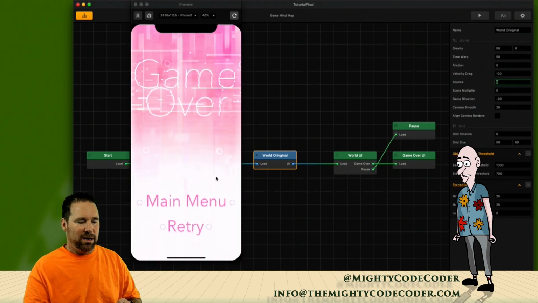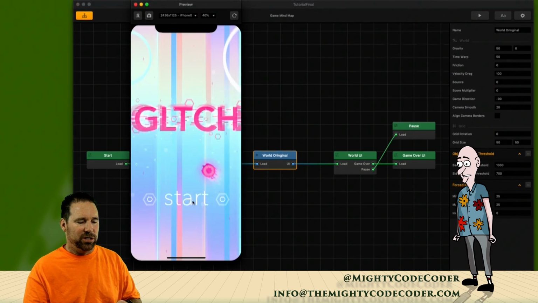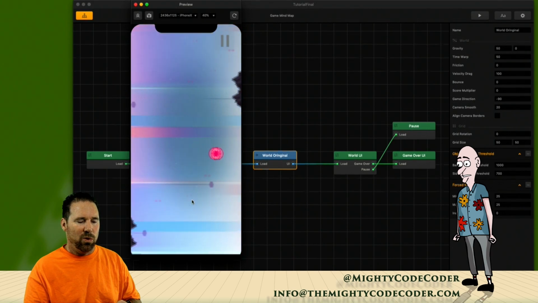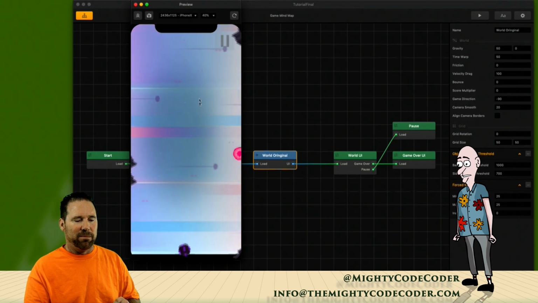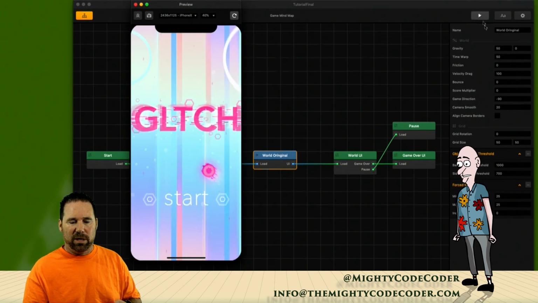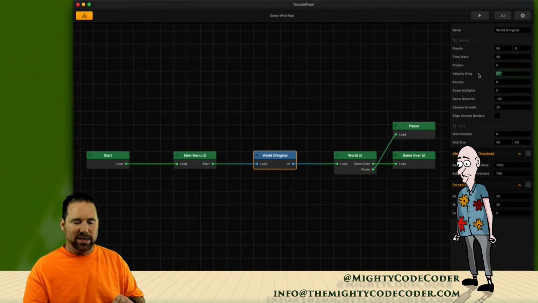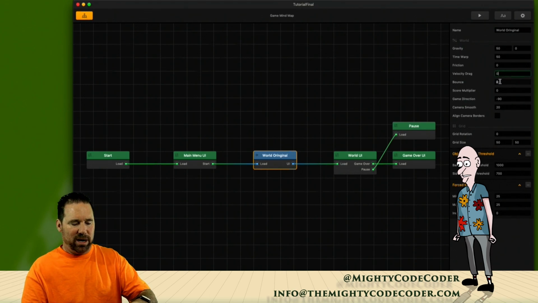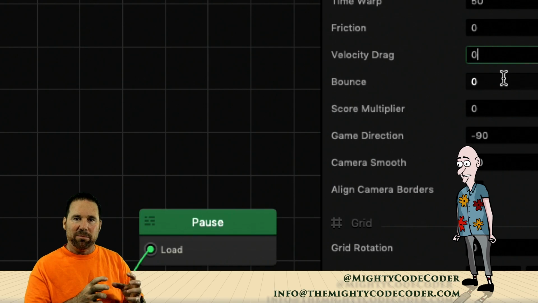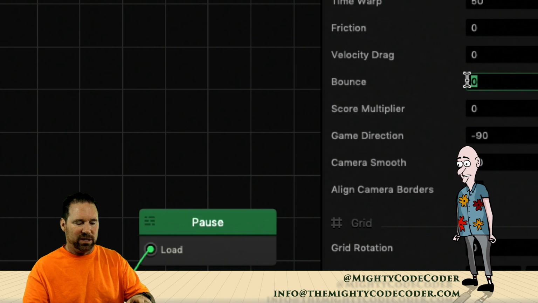And play that. Refresh it, and you should see it slowly moving down. See that? How it's going down slowly. In fact, it doesn't even get down by the time I get past it. So that's what velocity drag is. I'm going to set that back to 0, and I want to talk about bounce. Okay, now bounce will be when your objects hit the ground or a surface, how they bounce off of that surface. So I'm going to go ahead and set this to, let's set that to 100.